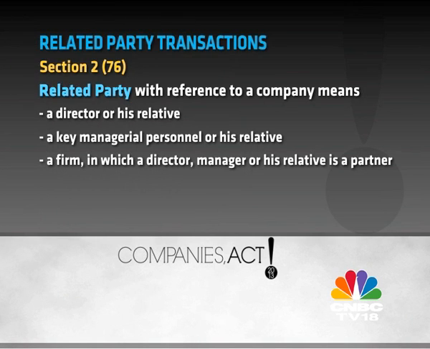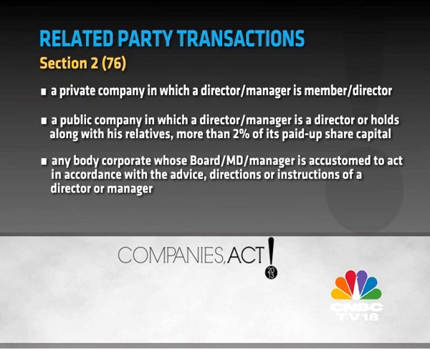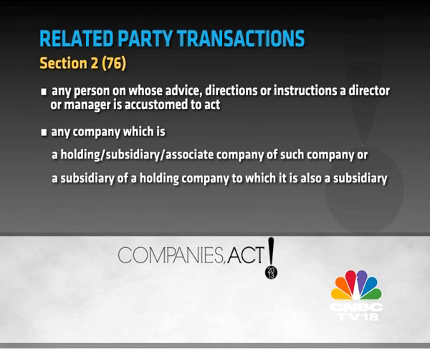The definition runs long and wide and includes a director or key managerial personnel and his relatives. Relative is separately defined to include 2 generations and siblings and their spouses. That's 8 relations in all, whether or not they are financially dependent on the director or the key MP. The related party definition also includes companies in which they serve as directors, managers, or partners, or companies that act on their advice. And of course, it includes holding, subsidiary, and associate companies and other subsidiaries of its parent. That's a large family of related parties and not devoid of absurdities.